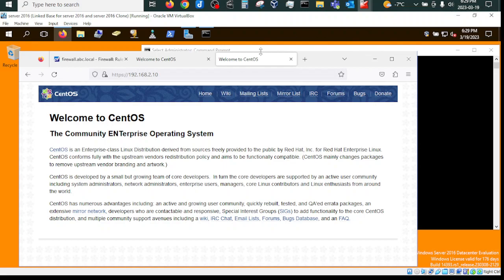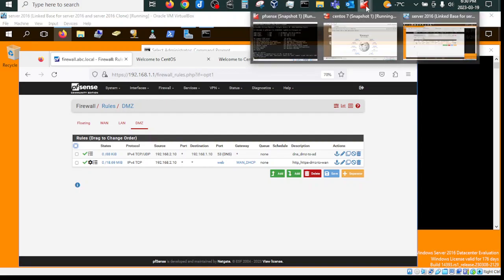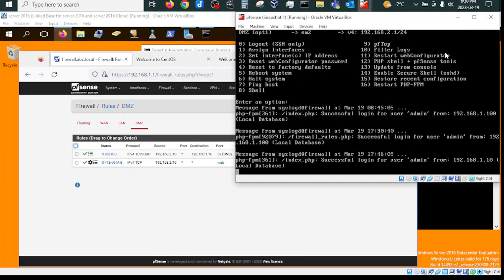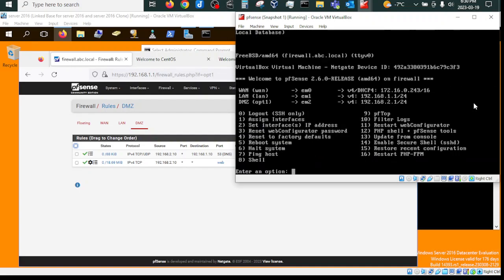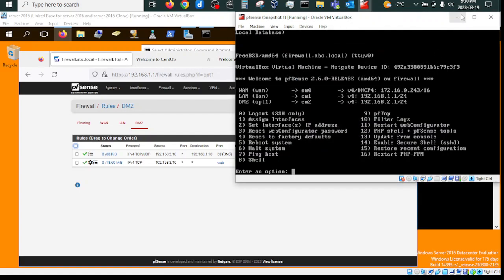And then what I did, I actually went a little bit further than what the exercise is asking. I did it from my real computer, which is the one in my case. So this is, as you see, my WAN network, 172.16.0.243 is the IP address on the WAN, and that's my real network.